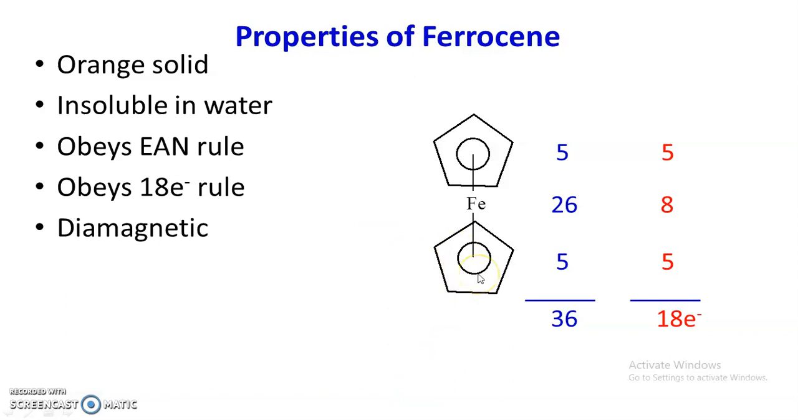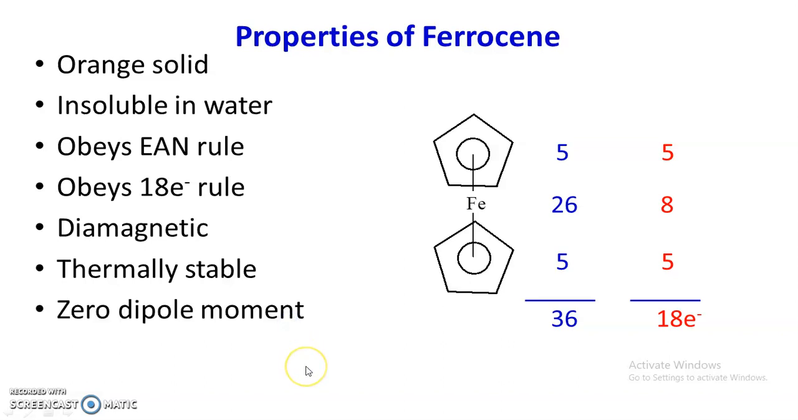In ferrocene all the electrons are paired and therefore it is diamagnetic. It is a diamagnetic substance and has no unpaired electrons. All the electrons are paired. Ferrocene is thermally stable up to a very high temperature, that is 775 Kelvin, in the absence of air. It has zero dipole moment, and the molecule is therefore symmetrical. This molecule is symmetrical and has zero dipole moment.